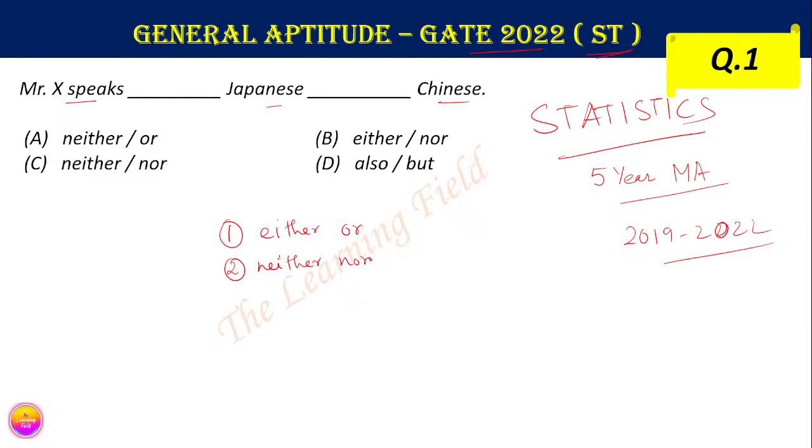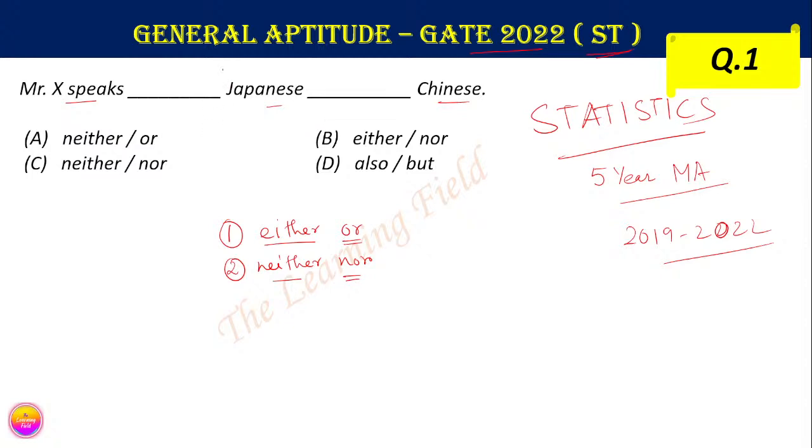When the word either is used, then obviously or is used. And when the word neither is used in any sentence, the other one used with it is nor. Just like Mr. X speaks neither Japanese nor Chinese, or either Japanese or Chinese.